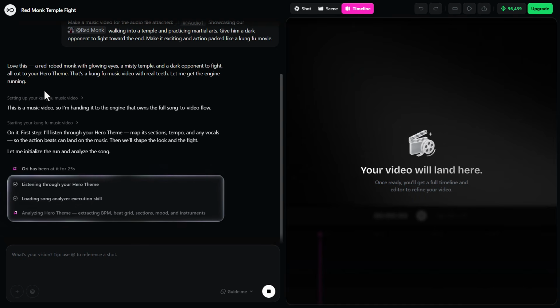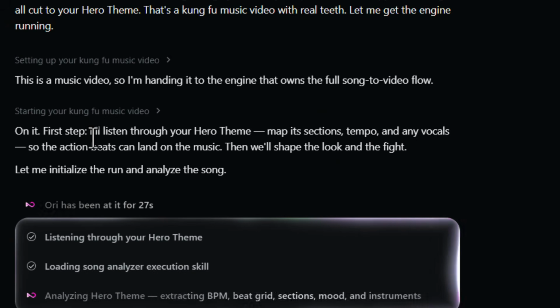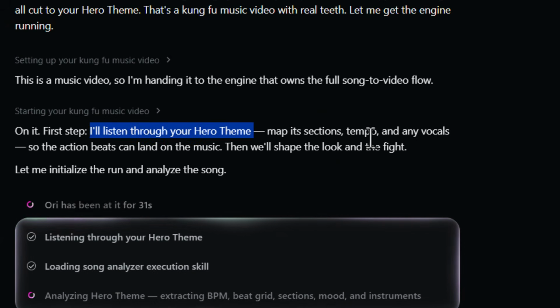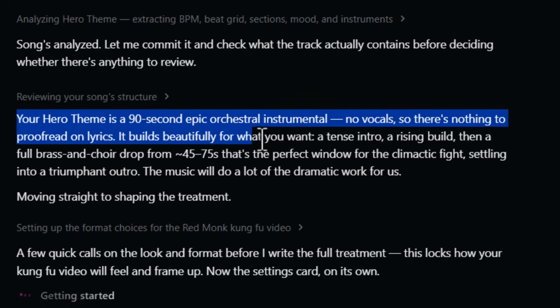As you can see, apart from the fact we added some references, it's pretty much the same process. Even from here, the difference is instead of going ahead and just making the video, it will actually ask us questions to try and get the best result. What's really cool is, as it's calculating, it's saying it's going to listen through the hero theme, which is the song I uploaded, map its sections in tempo, and it's going to action the beats so that it can land on the music. And as you're going, it kind of reads the ideas back to you, so you get an idea of the direction it's heading in before it starts asking you any questions.